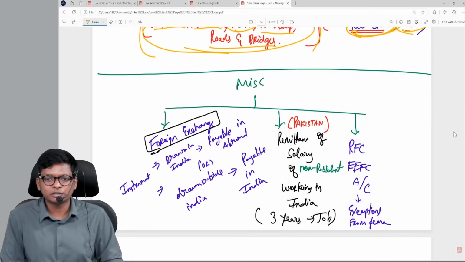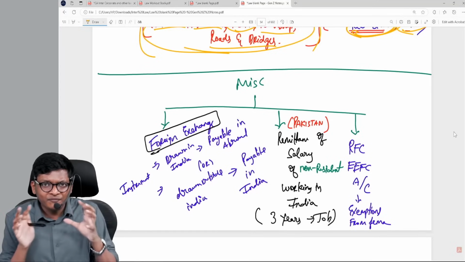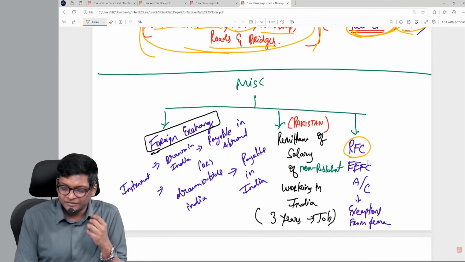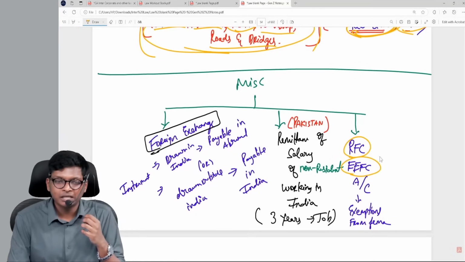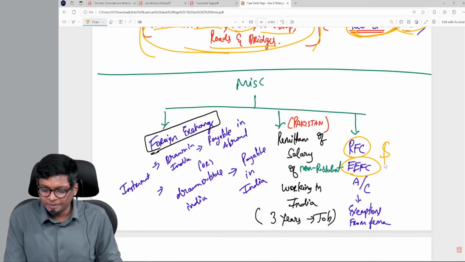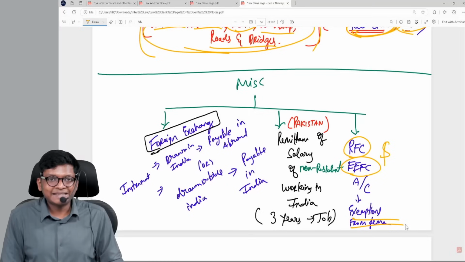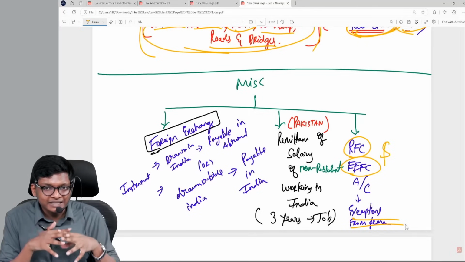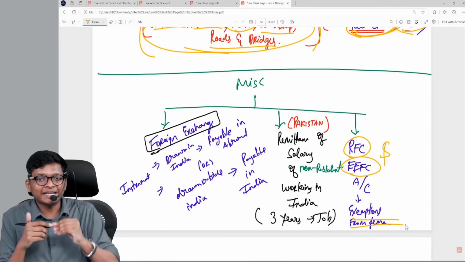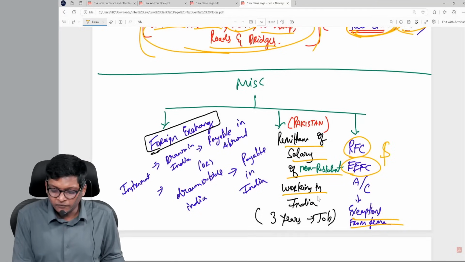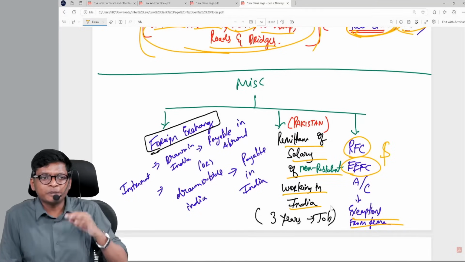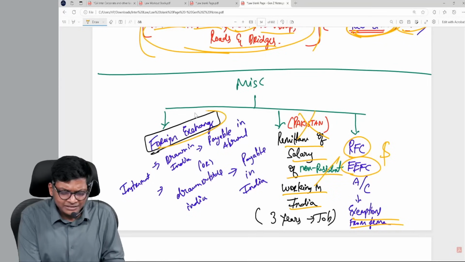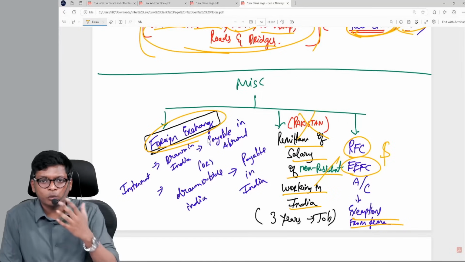Lastly, some miscellaneous concepts we saw, apart from the limits and residential status, what to remember. In reverse, if you see accounts like RFC, resident foreign currency, or EEFC, exchange earners foreign currency, the balance will be in dollars. These are exempted from FEMA because it's in dollars. Next, if any foreign national is working in India and getting salary, he can take the money and go abroad. Remittance of salary of a non-resident working in India for the job should be maximum 3 years, but for Pakistan you can't take the money.